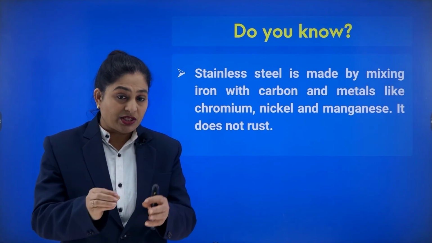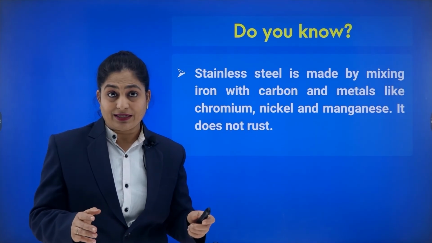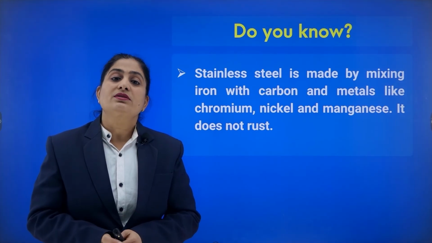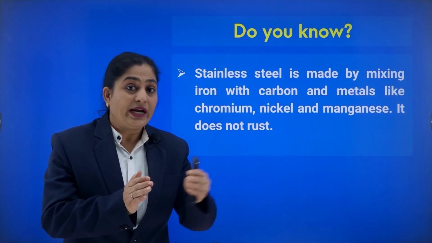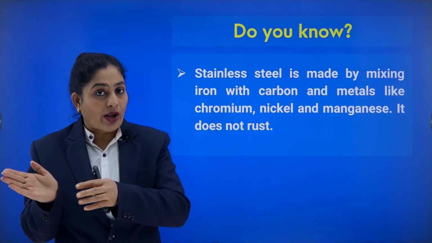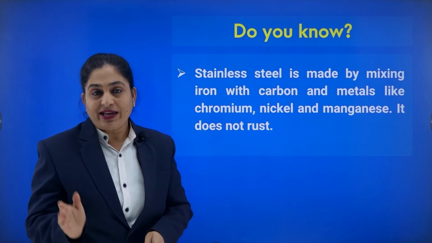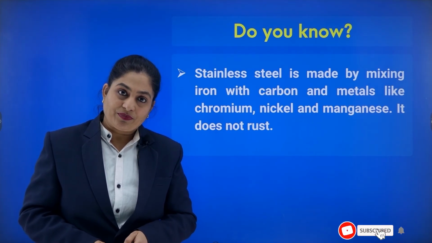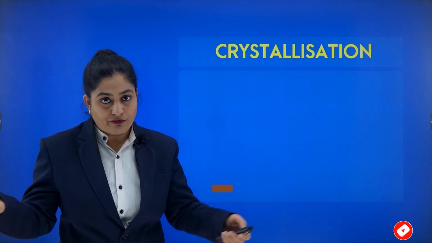When iron is mixed with a small amount of carbon and other metals like chromium, nickel and manganese, then the iron changes into an alloy, and that alloy is stainless steel. Stainless steel means it is stain free, it has no rust, and thus iron, by changing into an alloy, can be prevented from rusting. That is one of the very good ways and a cheaper way to prevent iron from rusting. We actually use stainless steel utensils in our homes for eating and other purposes.